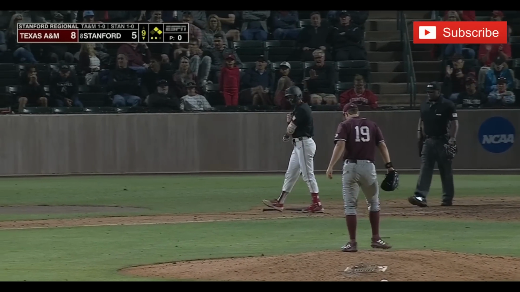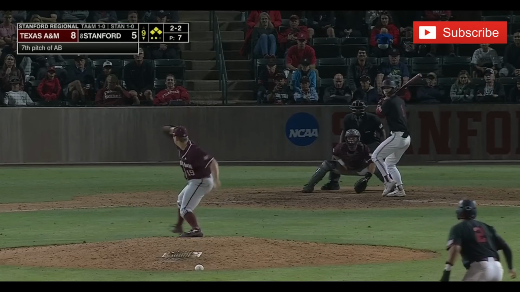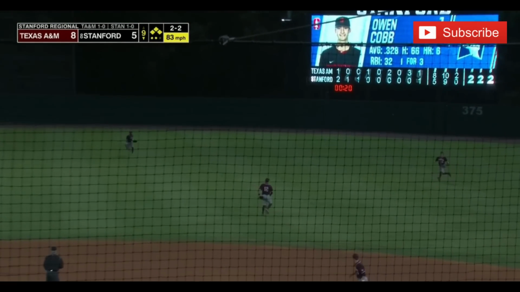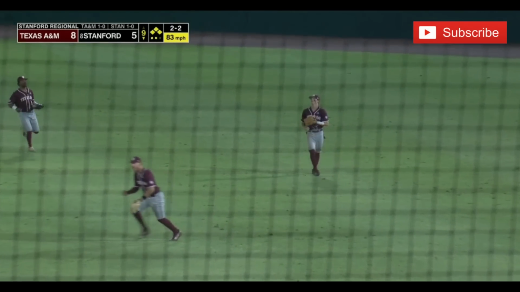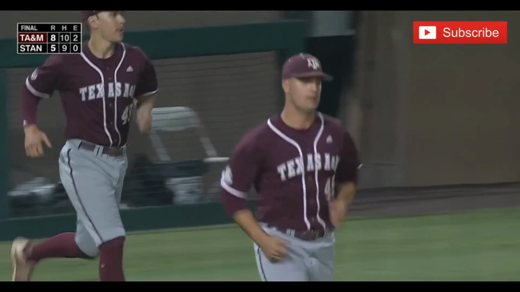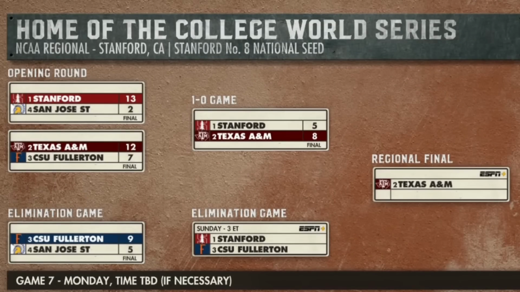And the tying run is on, and Stanford has the winning run coming to the plate. Hit in the air. Right center coming in. Jordan Thompson is there, and Texas A&M is held on. They walk the tightrope in the ninth. Stanford trying to rally, and the Aggies improved to 7-0 in regionals and super regionals.